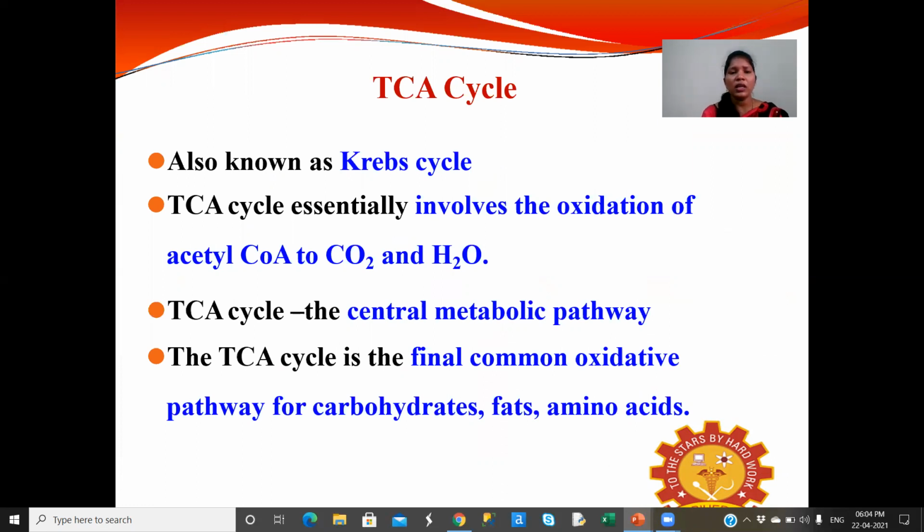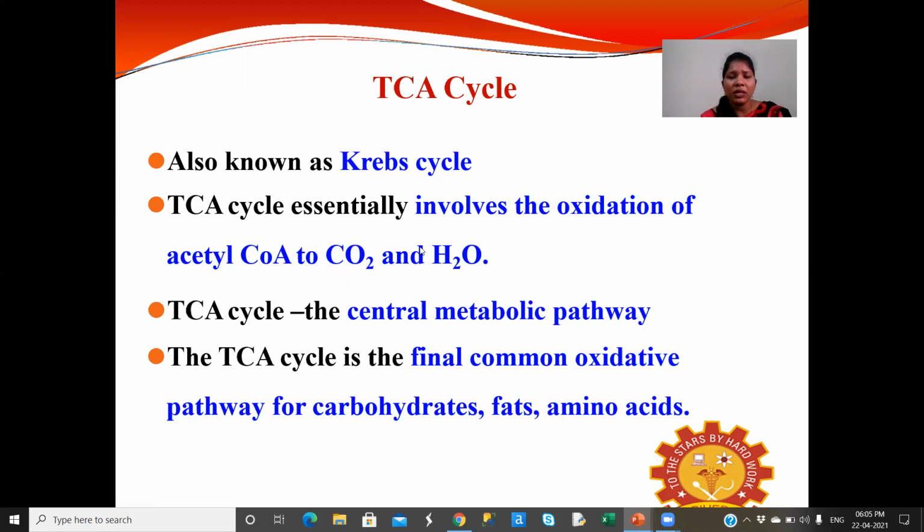This TCA cycle, also known as the Krebs cycle, involves the oxidation of acetyl CoA to CO2 and water. The connecting reaction between glycolysis and the TCA cycle is that pyruvate undergoes the action of pyruvate dehydrogenase enzyme and is converted to acetyl CoA. So this acetyl CoA is the starting molecule for this TCA cycle. Here the acetyl CoA undergoes oxidation and finally leads to carbon dioxide and water in the TCA cycle.